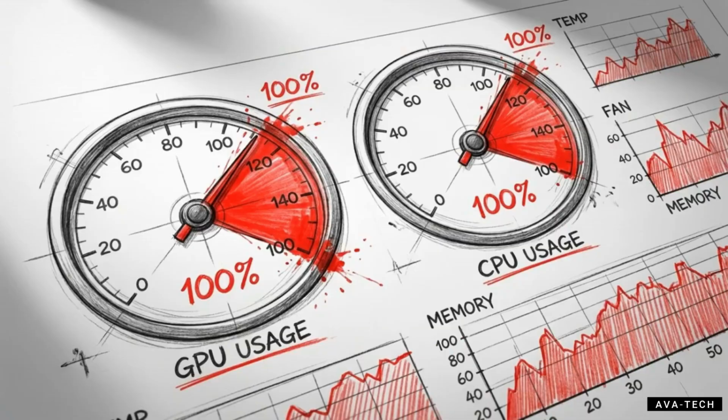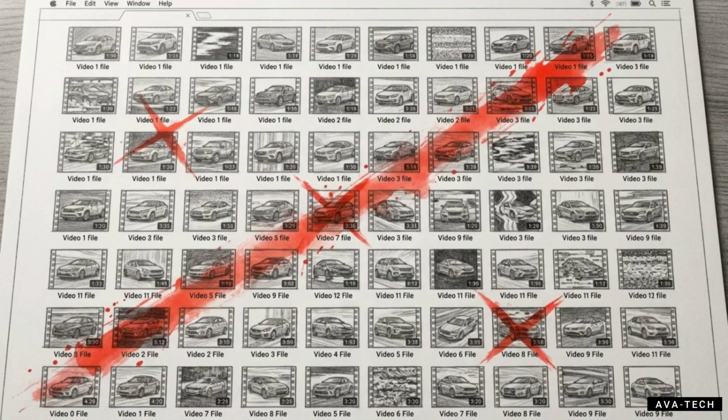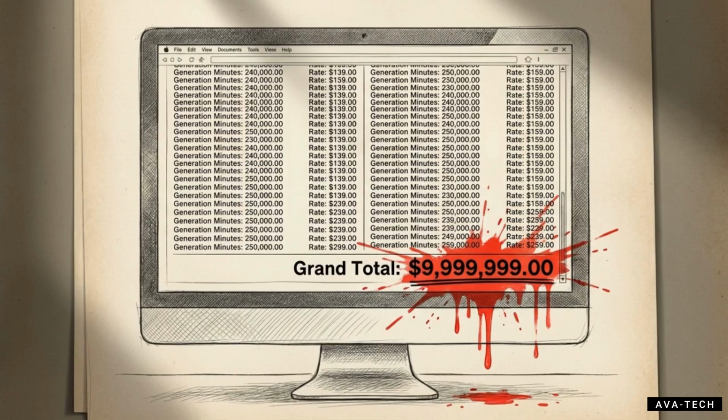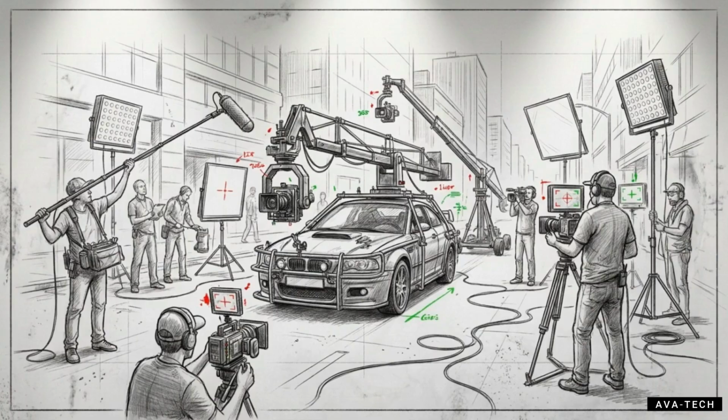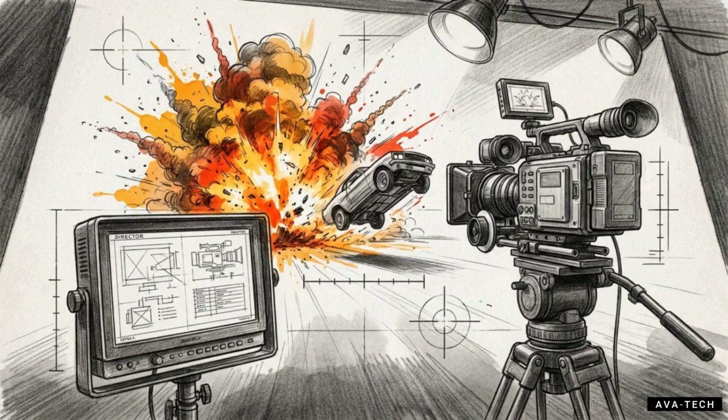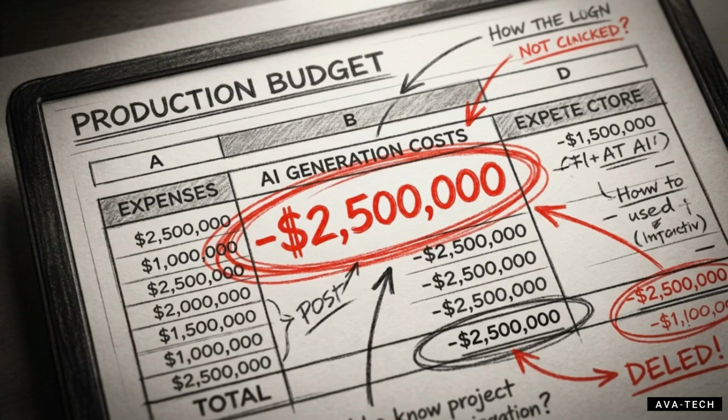If you force an AI to generate action, you will end up rendering hundreds of useless, mutated variations just to salvage a single 3-second clip. When you calculate the skyrocketing compute costs of all those failed renders, traditional stock footage or practical shooting becomes significantly cheaper and more reliable. Looking at our final global standings, the action column is a massive sea of red across almost all 12 platforms. Relying on current AI for Hollywood-style action sequences is a high-risk, low-reward gamble that will destroy your production budget.